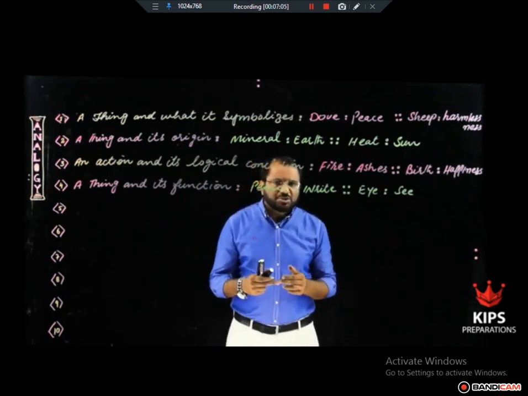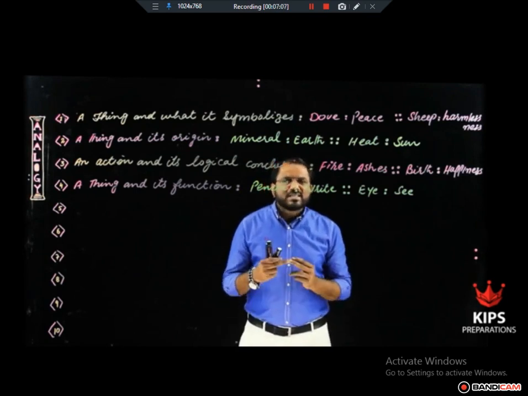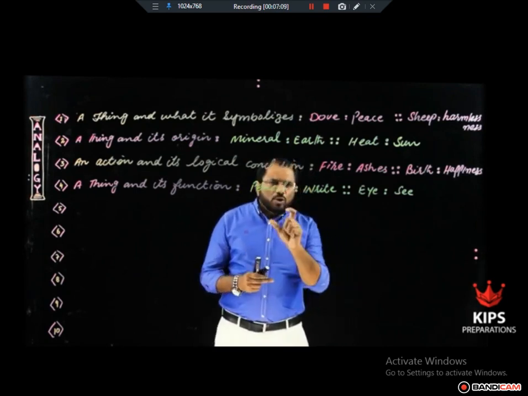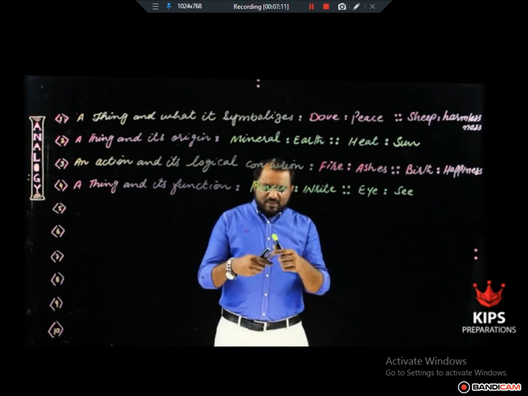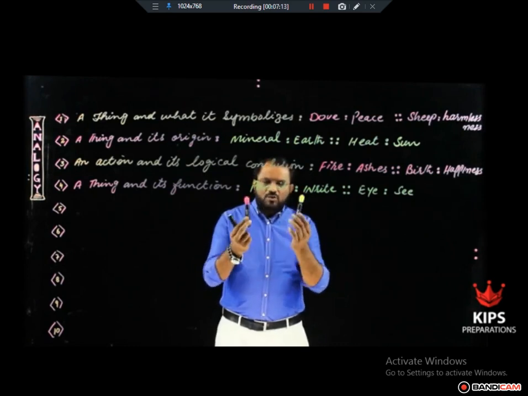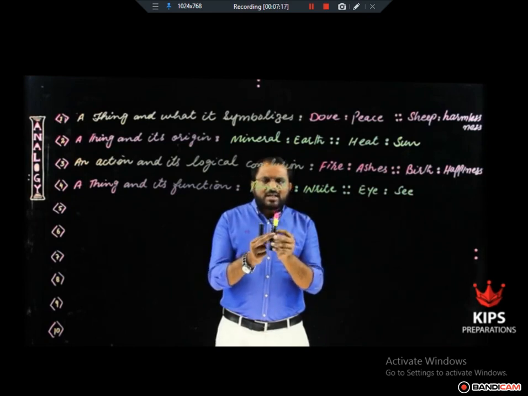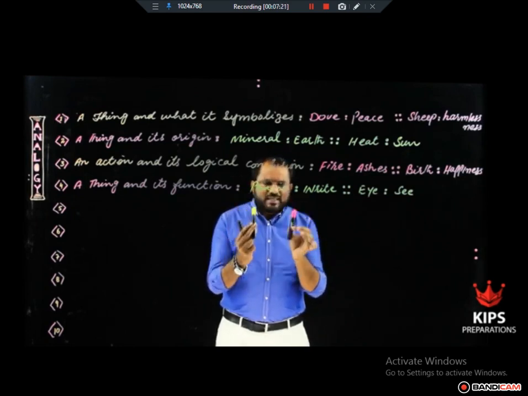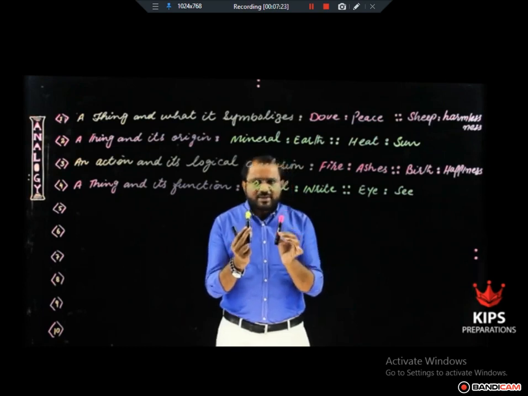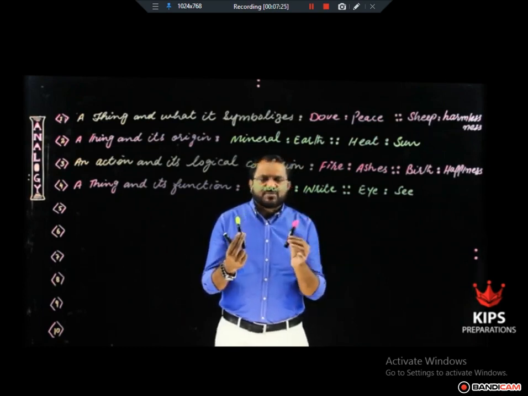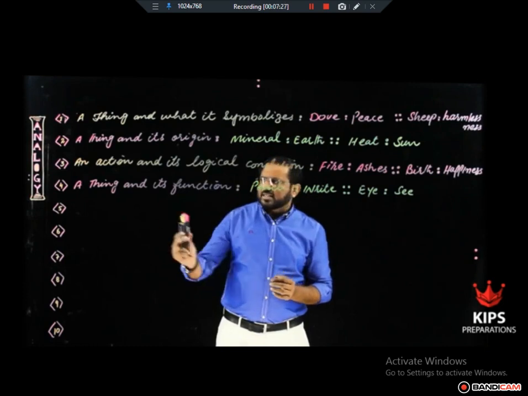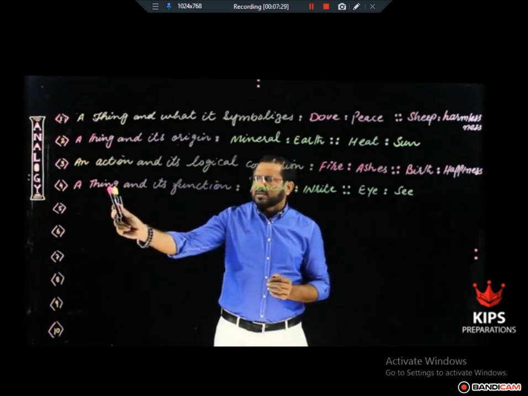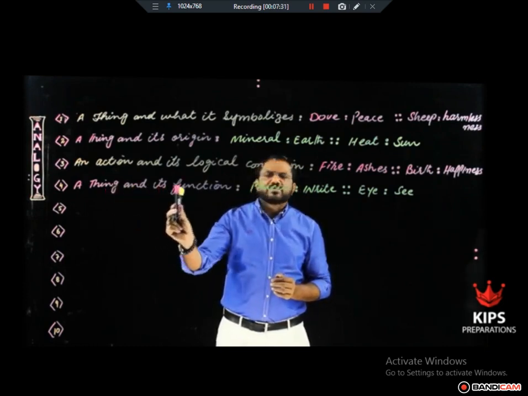Number one, the nature of relationship should be the same. And the second thing is that the order should be the same. For example, this is a combination of two markers, right? Again, these items are the same, but arrangement has been changed. So in analogy pairs, arrangement should be the same. At the same time, nature of relationship should be the same. This is all about your relationship, a thing and its function.